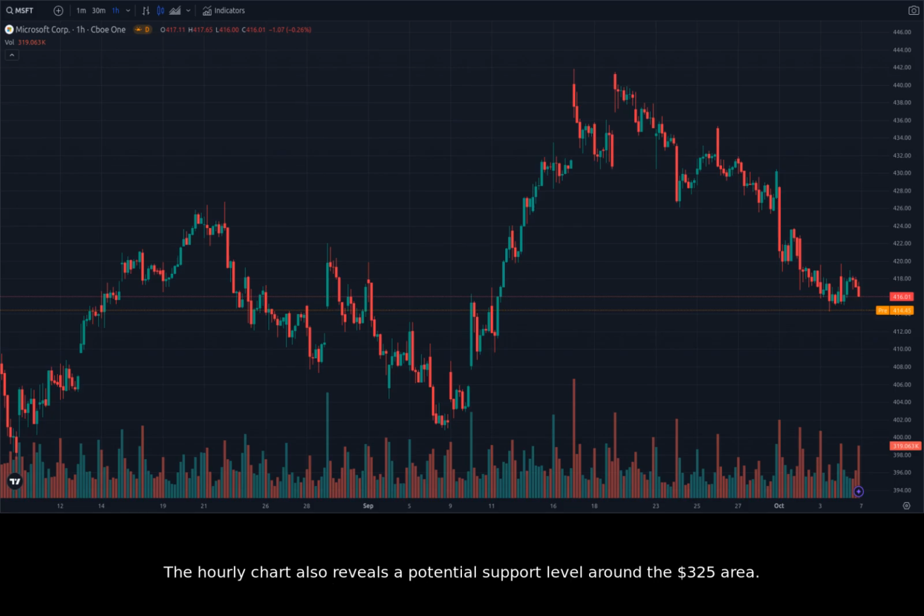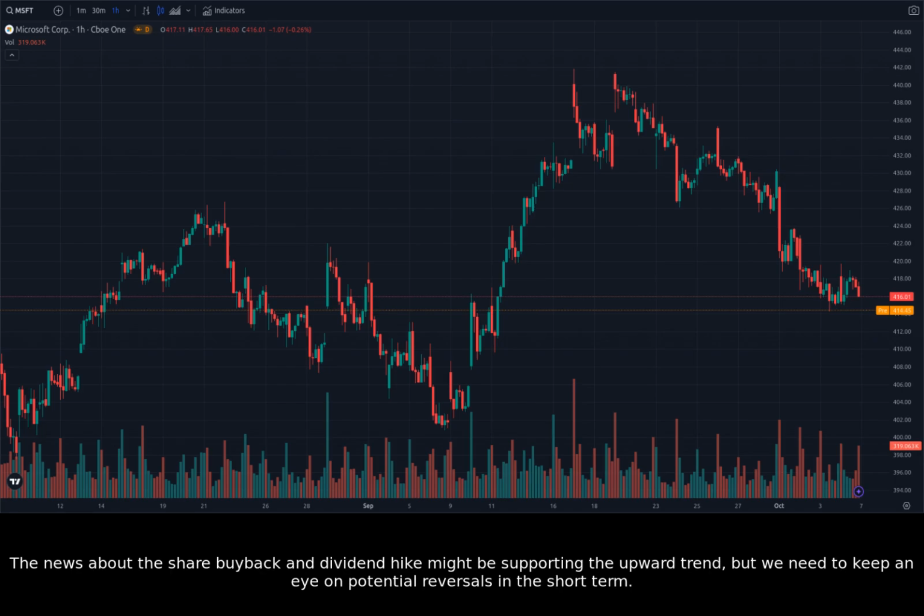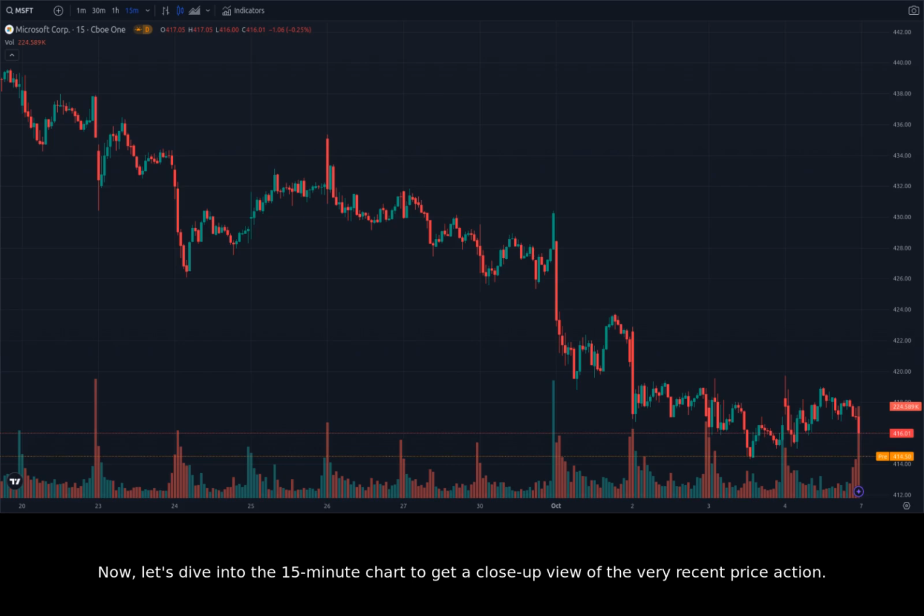The hourly chart also reveals a potential support level around the $325 area. The news about the share buyback and dividend hike might be supporting the upward trend, but we need to keep an eye on potential reversals in the short term. Now, let's dive into the 15-minute chart to get a close-up view of the very recent price action.